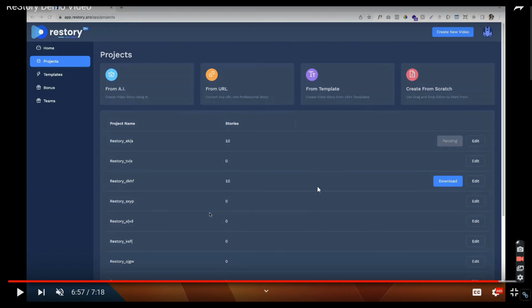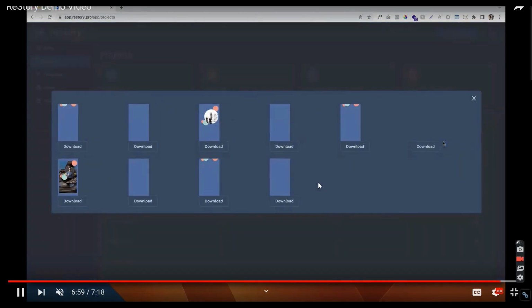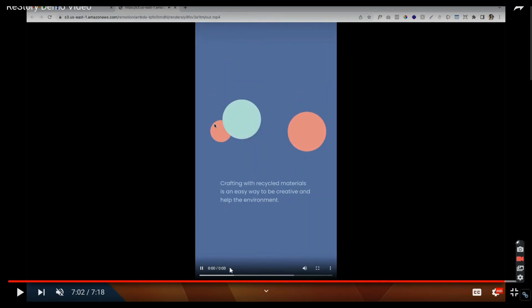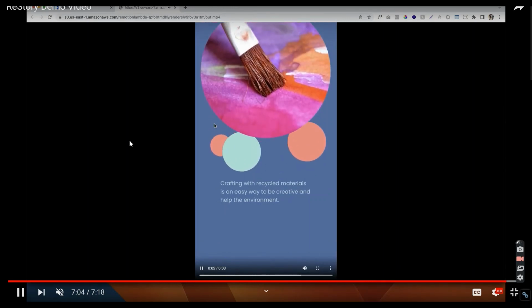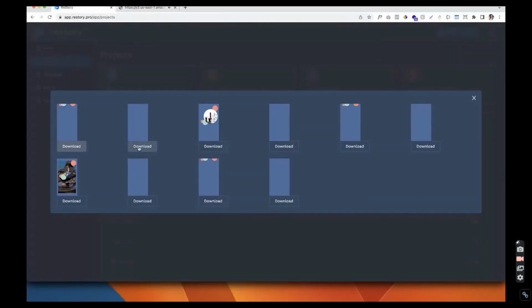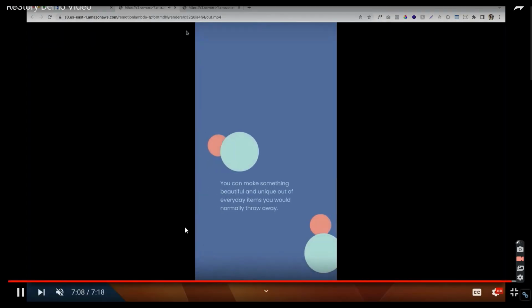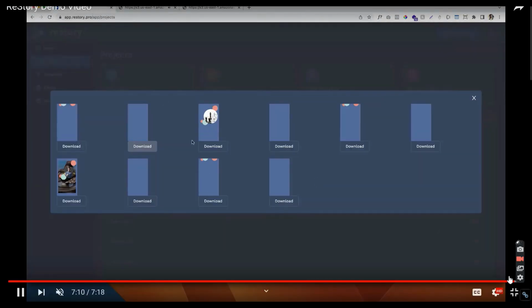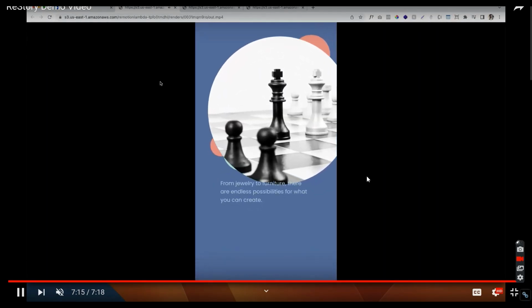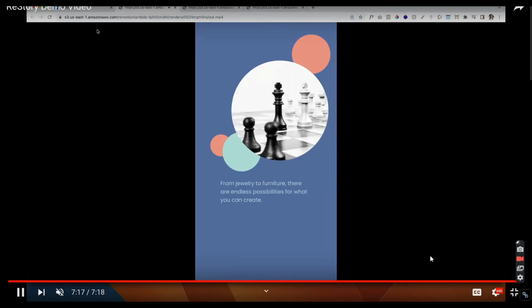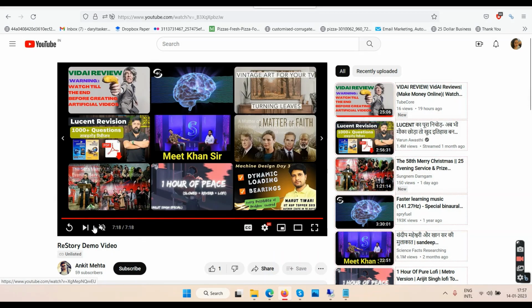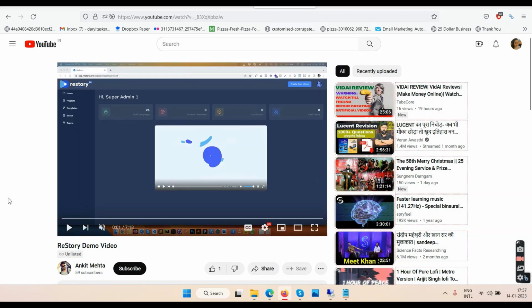Okay, so if I play the video, in the end you will see they're going to show you the samples. You see this one is only 3 seconds, right? And then we have another video which they will play that will be only 2 seconds, I believe. You see here, this one is only 2 seconds. Okay, so short videos will be rendered quickly, but let's say if you want to make a 5 minutes long video, or a 10 minutes long video using this, that could be a problem when it comes to rendering, right? So for short videos, for 30 seconds, 1 minute, it should be no problem.